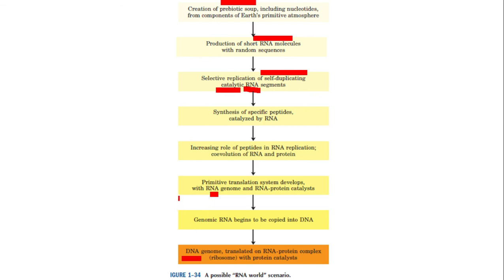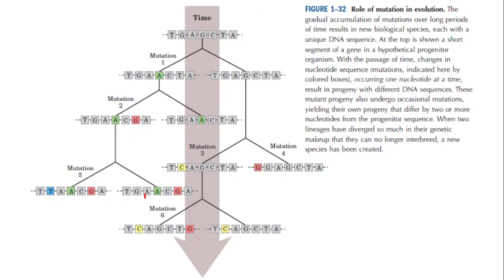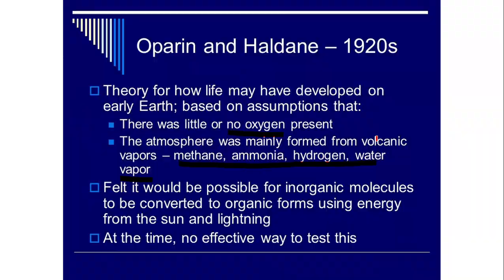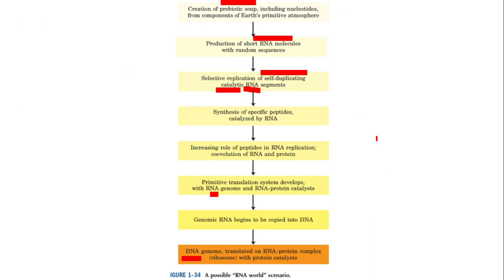But still, remember, in the previous slide you might have seen that even though DNA is genetic material, even today it can be expressed into protein only through an RNA intermediate. So even today RNA has a central position in genetic expression.